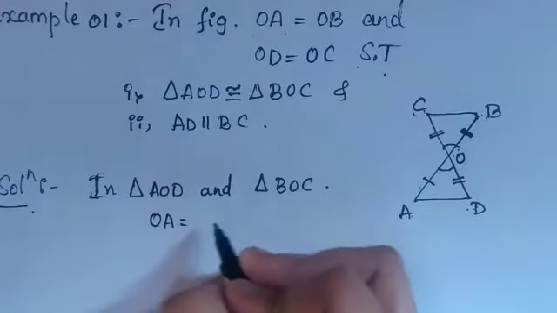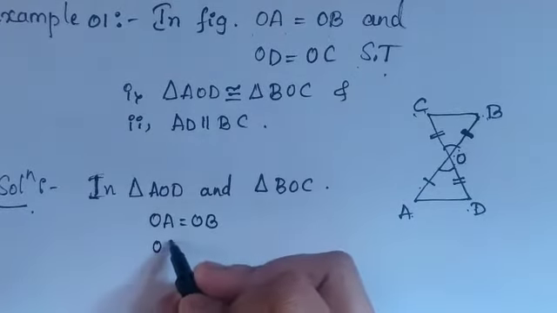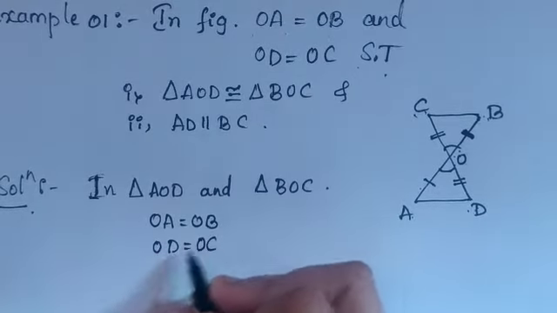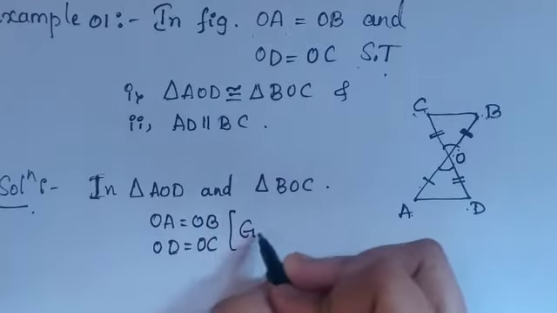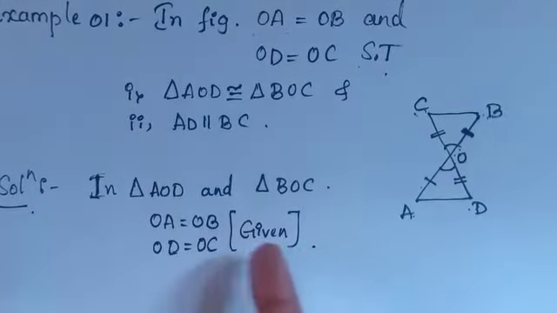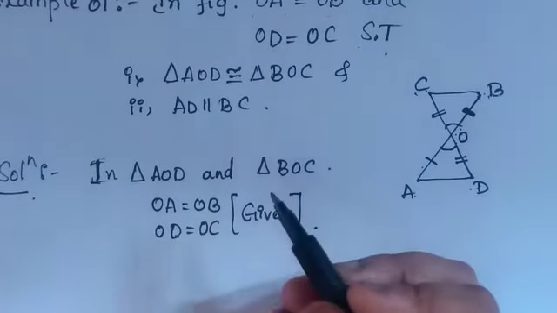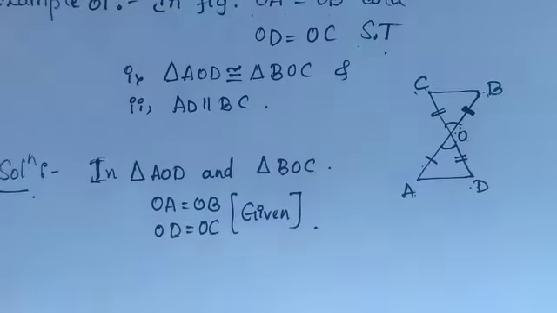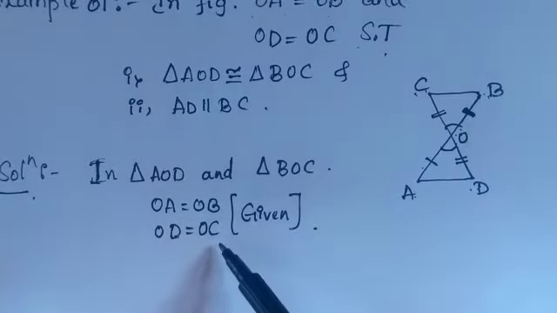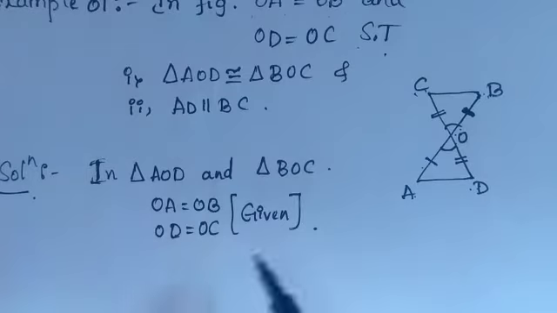OA is equal to OB, and as well as OD is equal to OC. In brackets I can write this is given, already given in the question. So two conditions are already satisfied here. To prove these two triangles congruent to each other, three conditions should be satisfied, angles or sides. First, I have two sides given in the question, and I have shown that these two are equal.